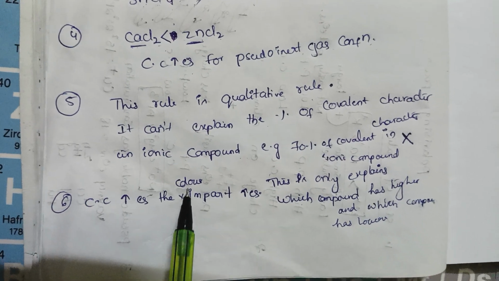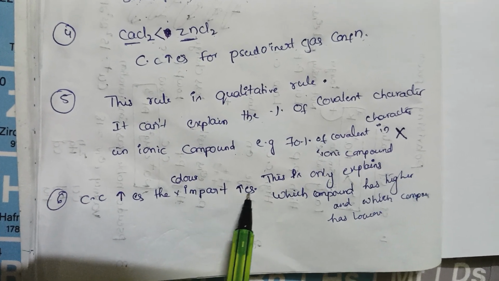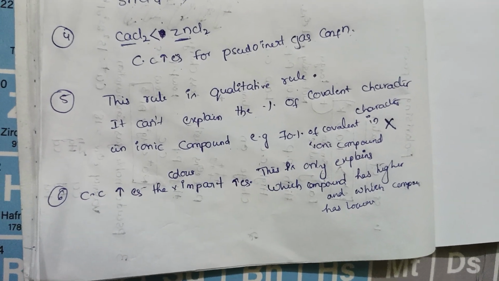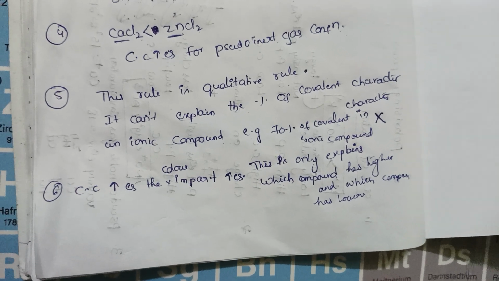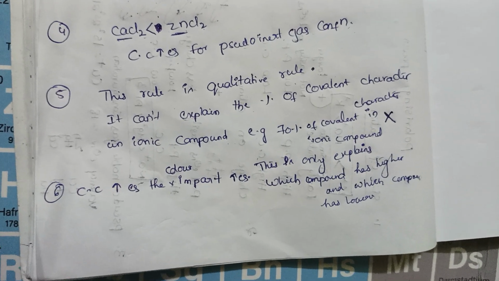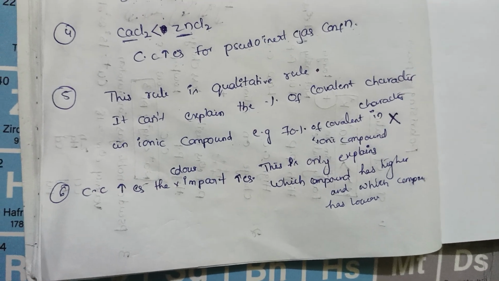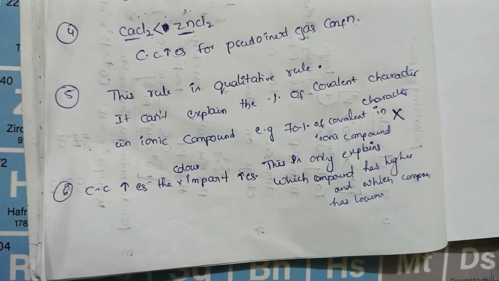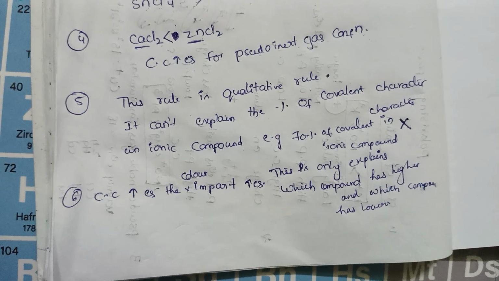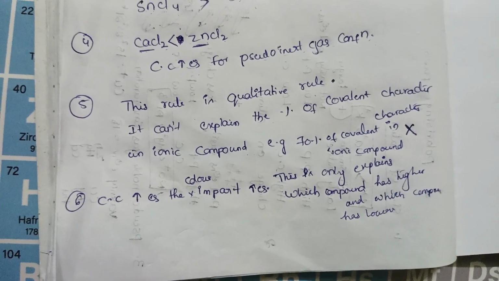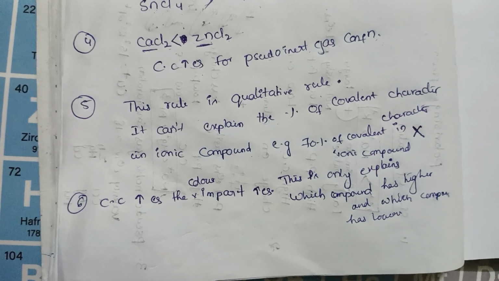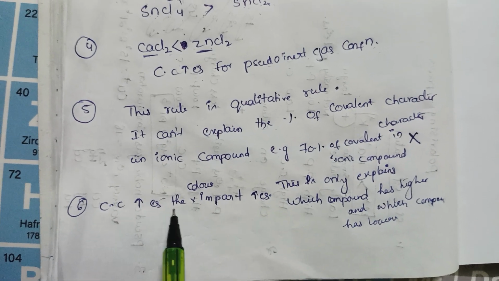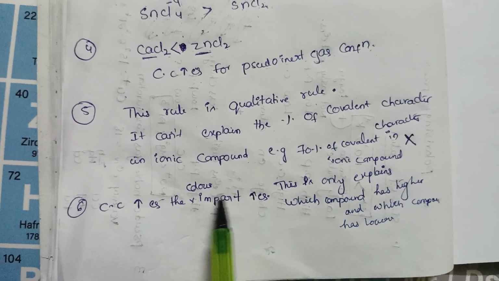Covalent character increases the color import. Whenever a compound absorbs energy, the valence electrons are excited from the ground state to the excited state. After some time it will de-excite from the excited state to the ground state. Whenever that happens, the energy is released in the visible region. That's why covalent compounds increase the color import.